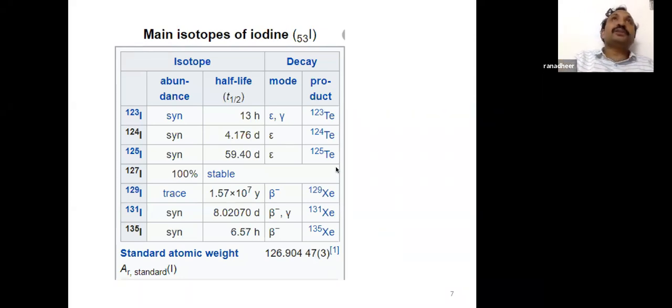Iodine 127 is the one which we regularly eat. Salt is fortified with iodine 127. Iodine 129, though it is a beta emitter, cannot be used because of the very long half life. Iodine 131 and iodine 135 can be used, but iodine 135 has a very short half-life and the energy of the beta and the gamma is not proper. So we use iodine 131 for therapy, iodine 123 or iodine 124 for diagnostic scans.